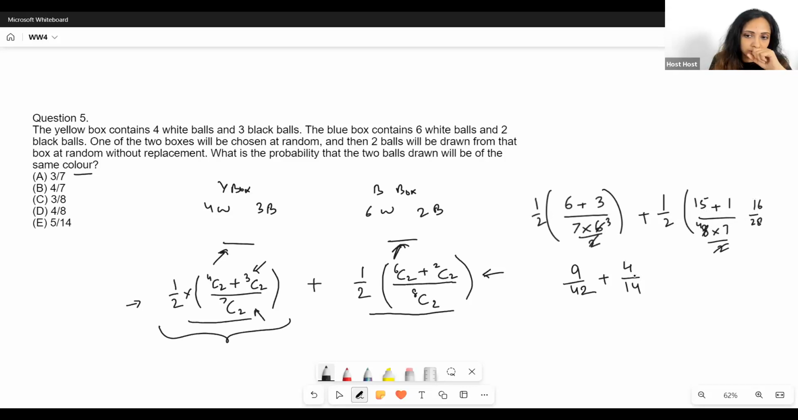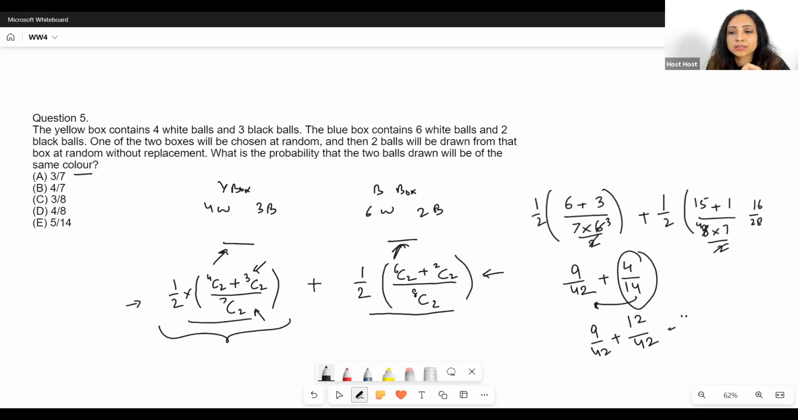All right. 14 into 3 is 42. It's a good idea to know the multiplication tables. So then this thing is nothing but 12 upon 42. This is nothing but 9 upon 42. When we add them, what do we get? We get 21 upon 42, which is nothing but half. So the answer is half.